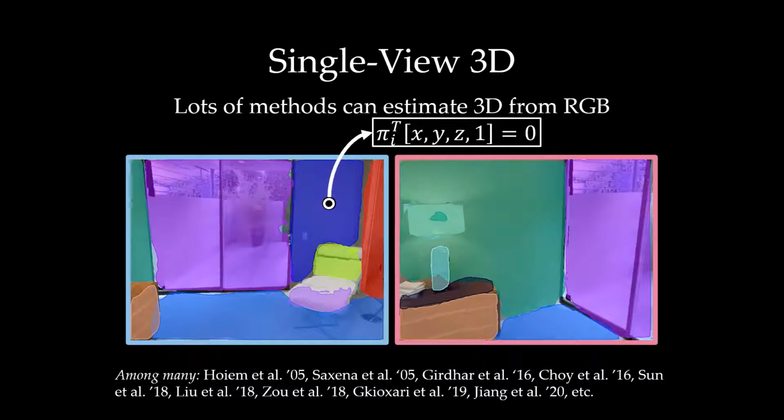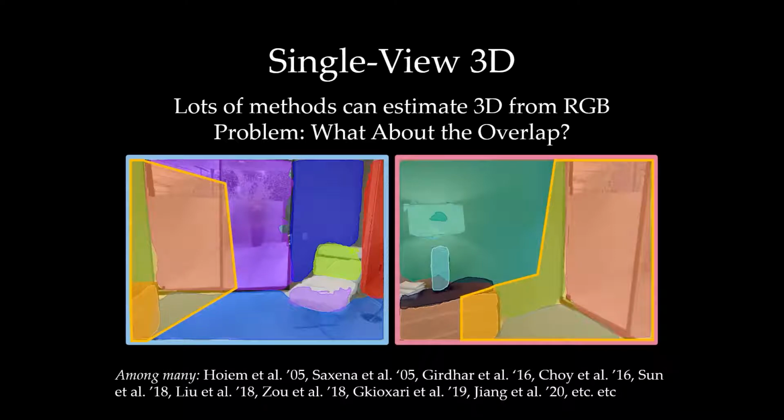Meanwhile, there exist many works to map 2D images to 3D structures. Planar RCN, for example, uses a deep neural network to detect and reconstruct piecewise planar surfaces from a single RGB image. In this example, Planar RCN does a good job of extracting different planar regions in each image. However, we still don't know how to put things together. For example, we will have two pieces of the same glass wall from the two input images, and we need to know how to stick them together to produce a coherent output.